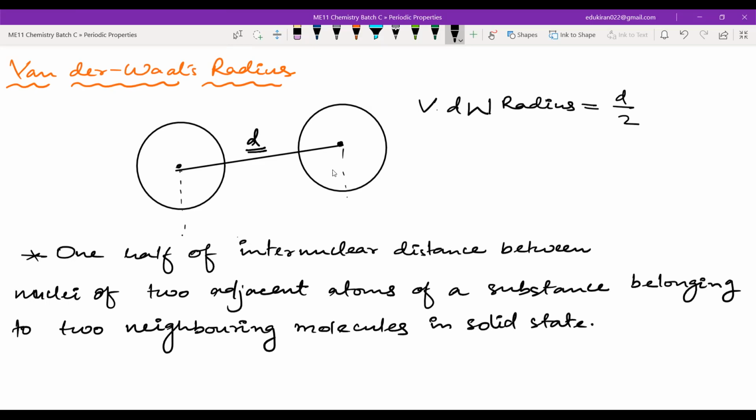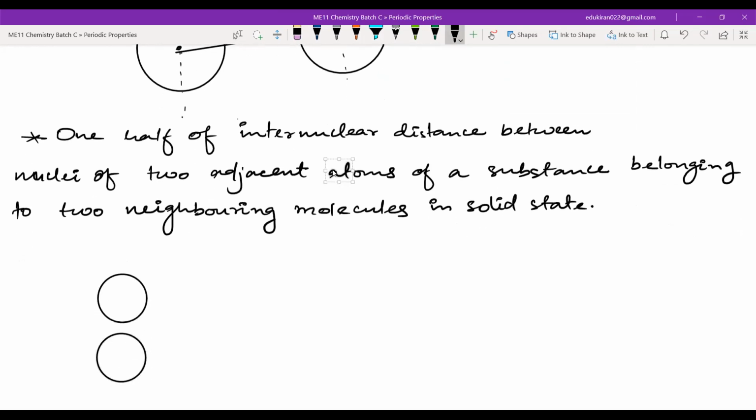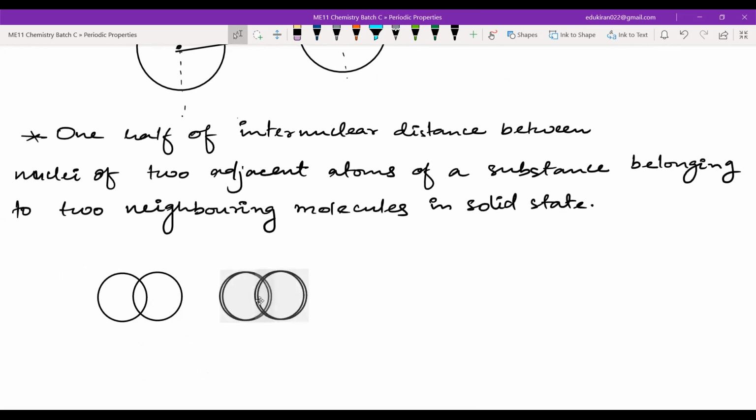Okay, in solid state. You can calculate the van der Waals radius of any element also, but it is mainly used for noble gases. But if you have, let us say, a covalently bonded molecule like Cl2, similarly you will have one more Cl2 somewhere. If you get this molecule in solid state, you have to have more than one molecule, then only it will be solid state. The definition of a solid is such that you should have at least one more molecule.